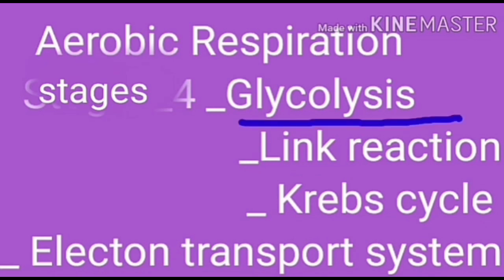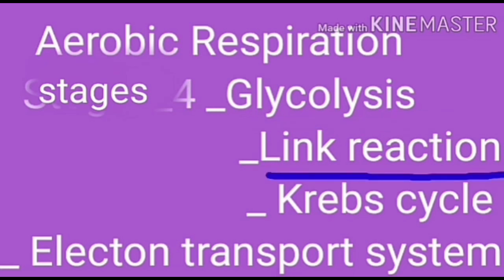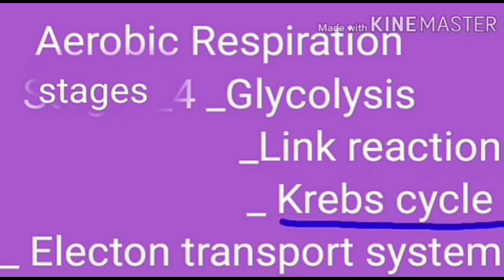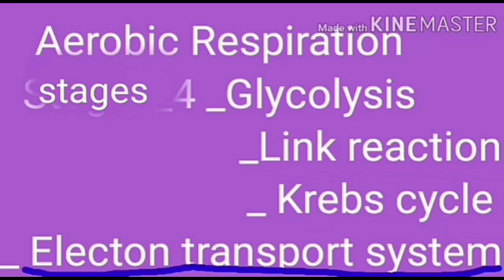Glycolysis takes place in the cytoplasm of a cell, common in both aerobic and anaerobic respiration. The link reaction takes place in the matrix of the mitochondria. The Krebs cycle takes place in the matrix of mitochondria. The electron transport system takes place in the cristae of the inner membrane of mitochondria.